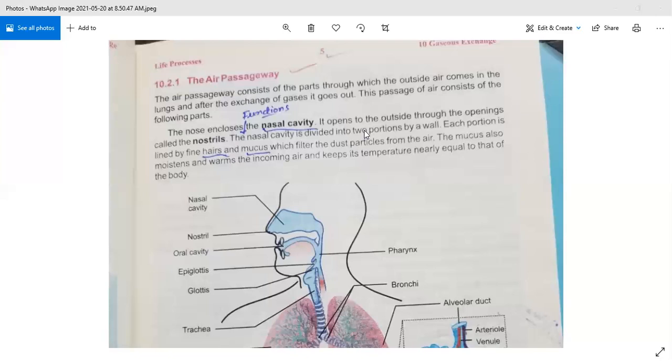Okay, we all know that humans also exchange gases. Definitely, all humans and animals are living things, so they need to exchange gases. So what is the process? They exchange gases, they get oxygen in the body and they get rid of carbon dioxide. So in humans,